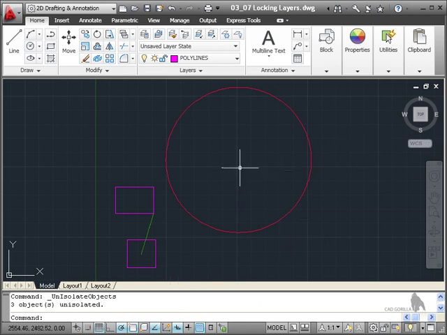It's a way of, I suppose, freezing, thawing, locking. It's all of them combined, and it allows you to work in isolation on a specific group of objects or a single object without affecting other objects on the drawing. A useful tool that can be combined very, very easily with locking your layers in AutoCAD.